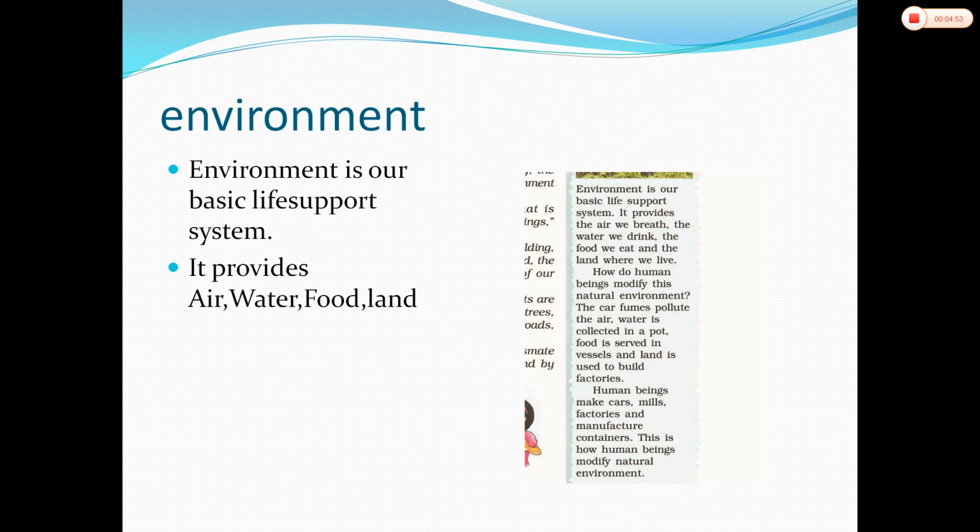And humans are also modifying the environment, or we can ask the question this way: how do human beings modify the natural environment? The car fumes pollute the air. Water is collected in a pot. Food is served in vessels, and land is used to build factories. So how are all these things made? These are all made by modifying the environment. Human beings make cars, mills, factories, and manufacture containers. This is how human beings modify their natural environment.